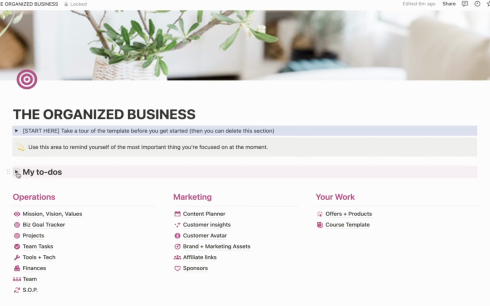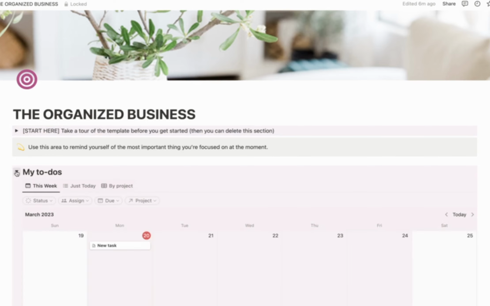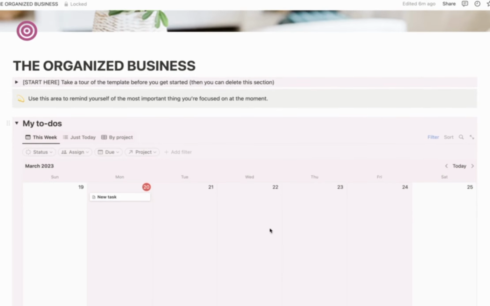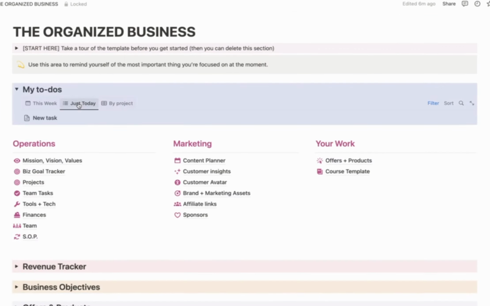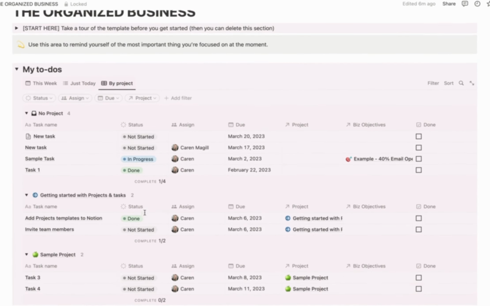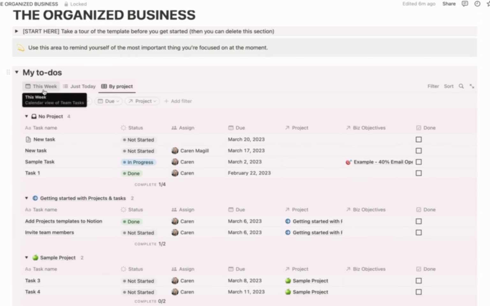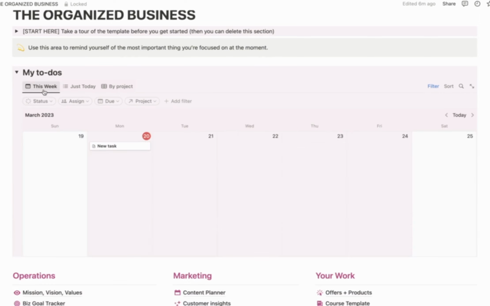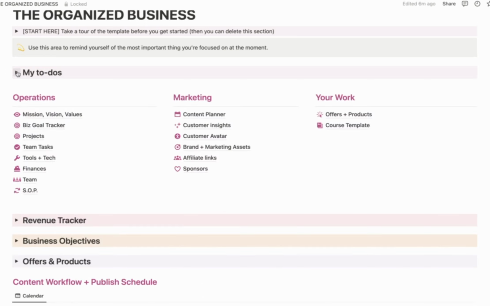The next toggle down is your to-do. So you have a few different views here. Obviously, there's nothing in here because it's a template, but what you have is anything coming up this week, just today, and if there were more tasks, they would be listed there, or by project that you're working on. So you have those various views, and I made this intentionally so that every day when you sit down to start working in your business, you can come directly to your dashboard page to start your day.